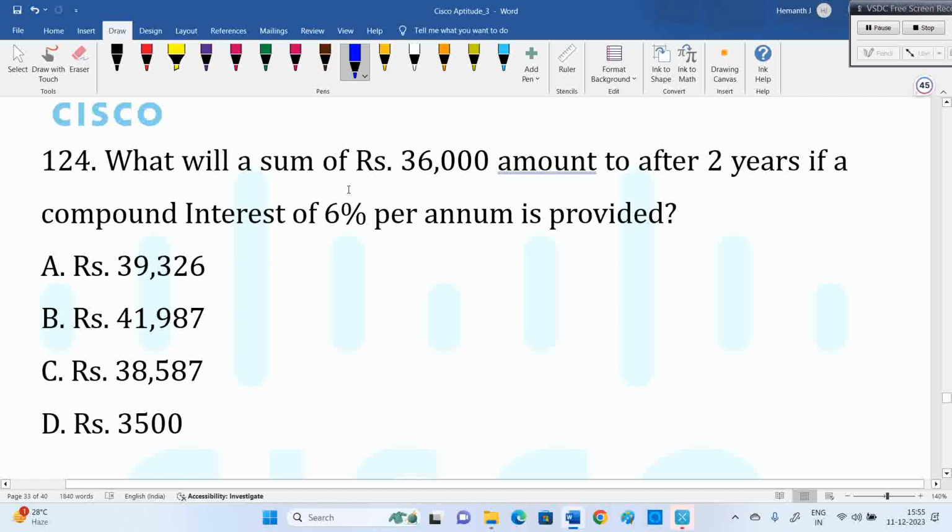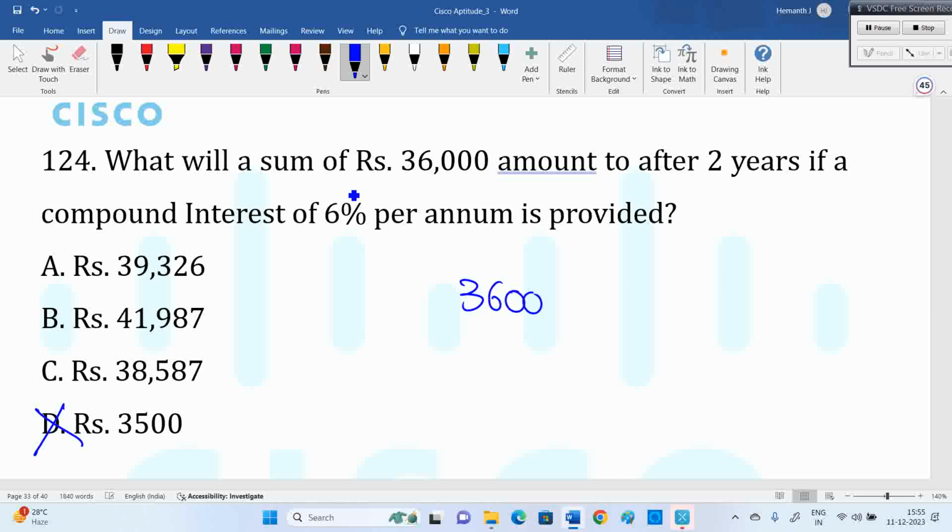What will a sum of 36,000 amount to? Amount means it will increase, the amount using the compound interest concept, 6% per annum is the rate of interest here. So what we should do: 36,000 into 106% whole square, because of 2 years. So doing this,